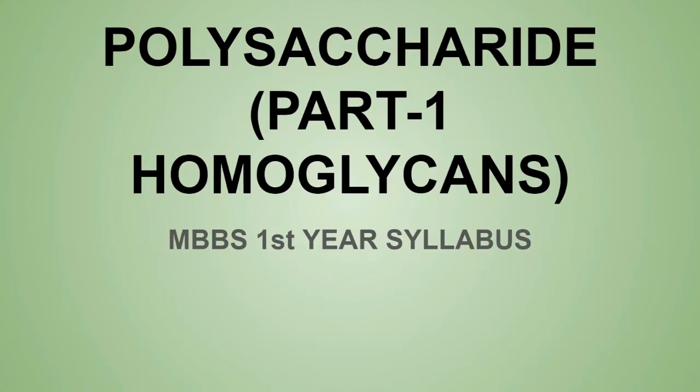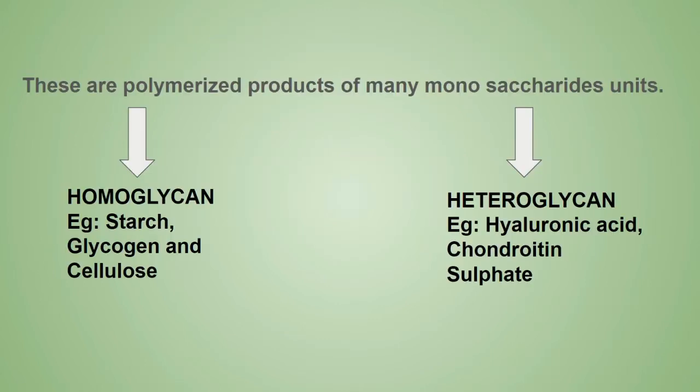Hello everyone. Today we will discuss polysaccharides. In this video we will particularly talk about the homoglycans. First of all, what is a polysaccharide? Polysaccharides are the polymerized product of many monosaccharides, meaning many monosaccharide units combine together with each other and form the polysaccharides.